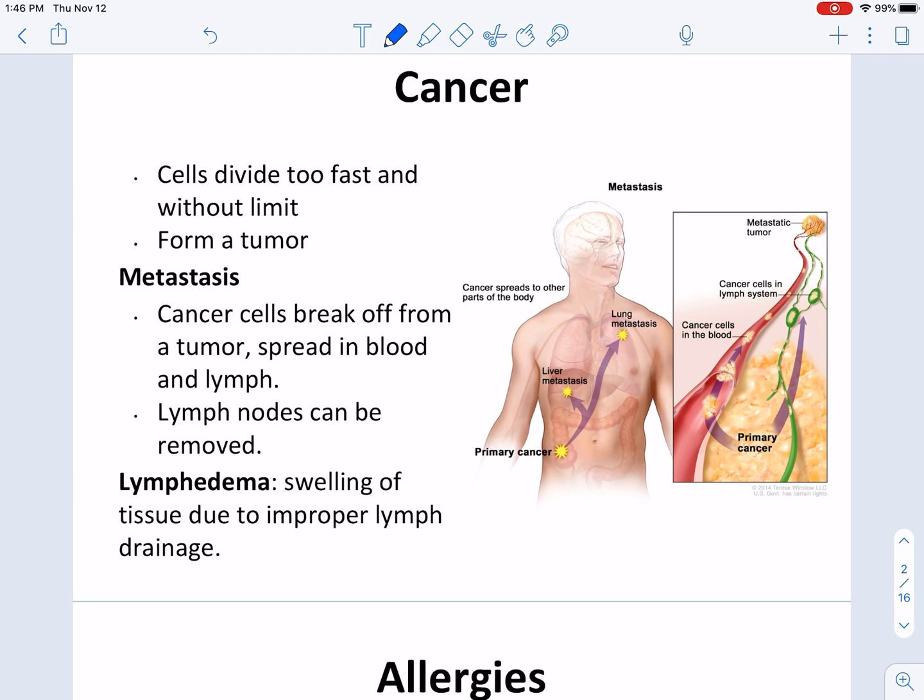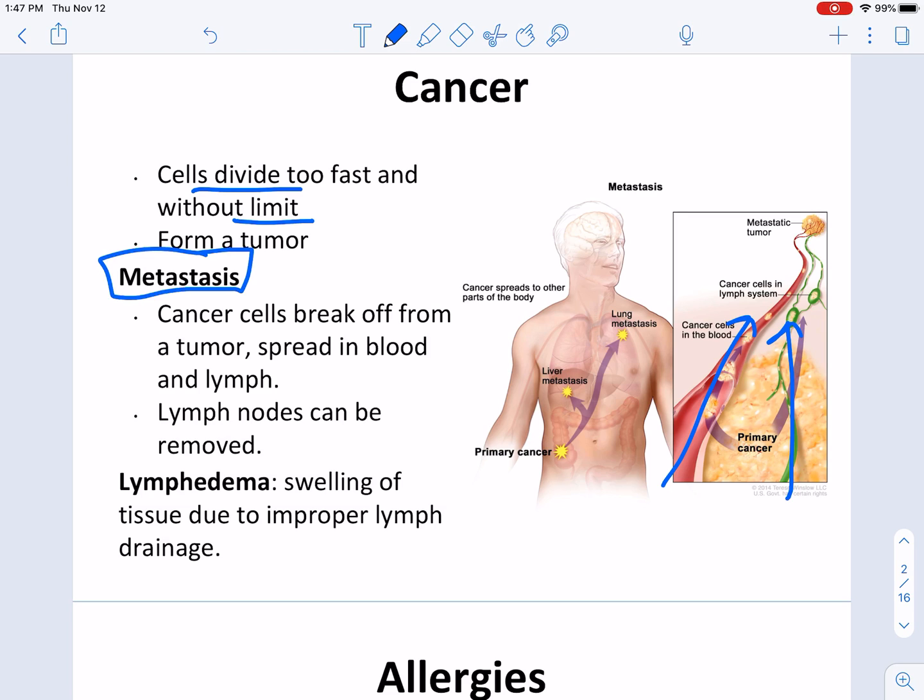So as you know, cancer cells are just cells that have lost control of their dividing machinery, right? So they divide rapidly, too fast, with no limits. That can develop into a tumor. What you want to avoid is what's called metastasis, which is when cancerous cells break off of a tumor and can spread through the body, either through the bloodstream, pictured here, or through your lymphatic system and your lymph nodes.